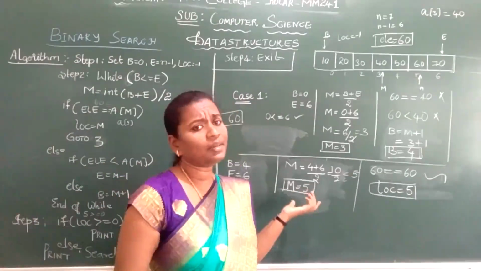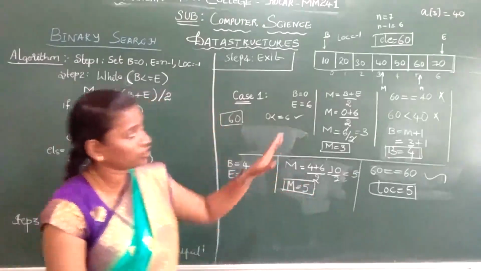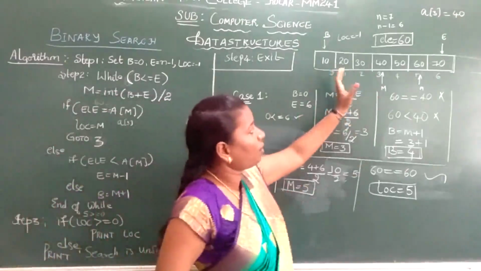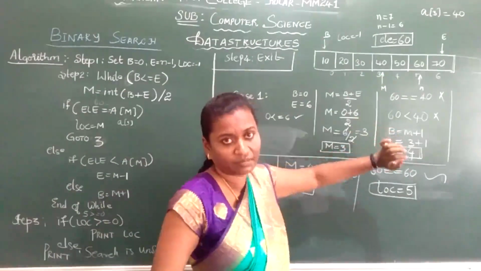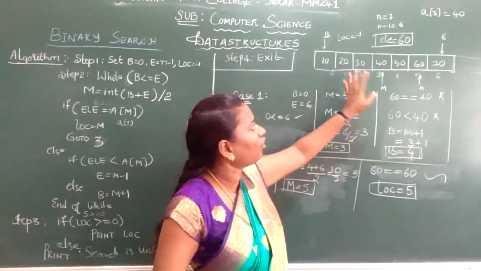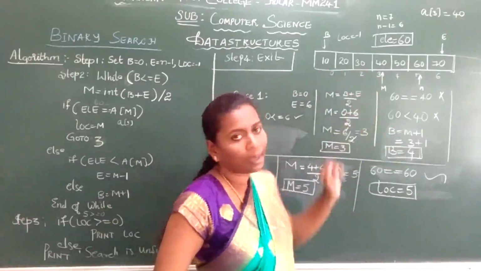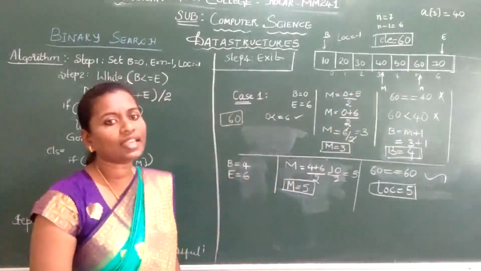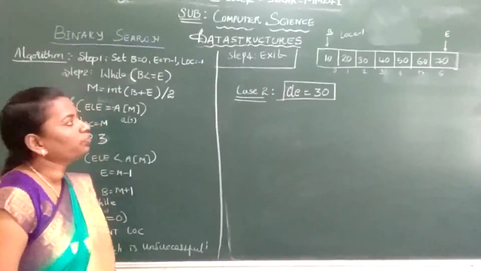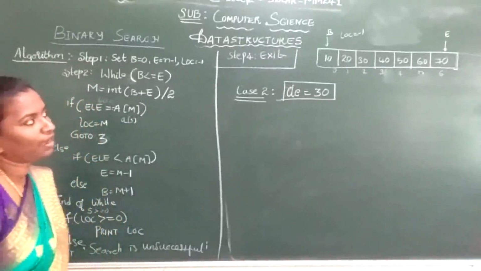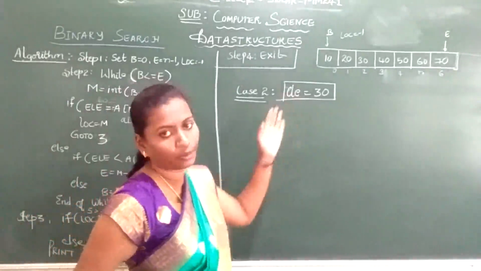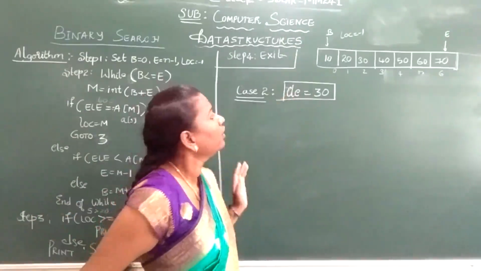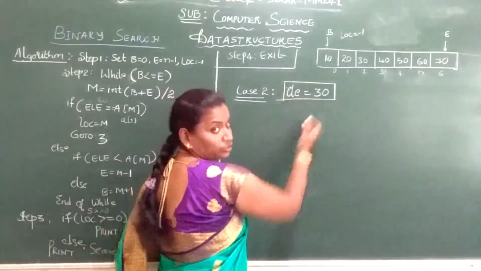Now let me take another search element which is present in the lower bound. Let me take 10 or let me take 30. We'll see what will happen. Okay, next we will take the next case. So next I have taken case 2. I have taken the search element which is present in your lower bound, that is, before your mid. So I have taken the search element as 30.